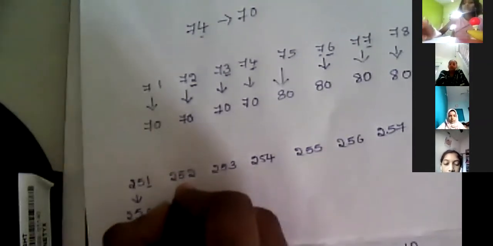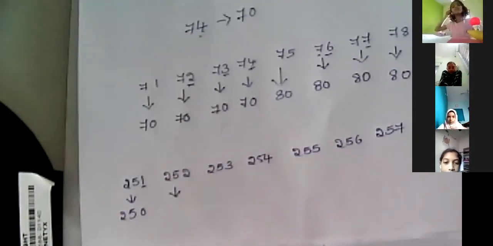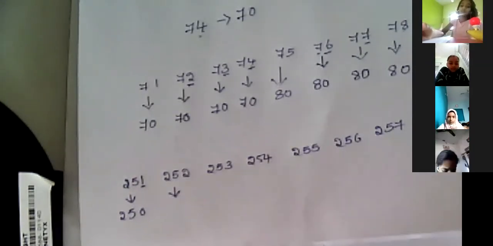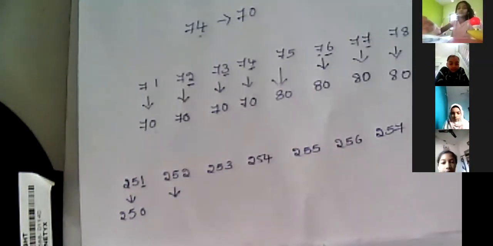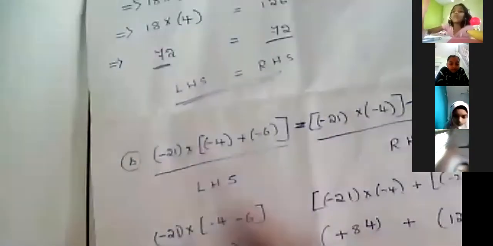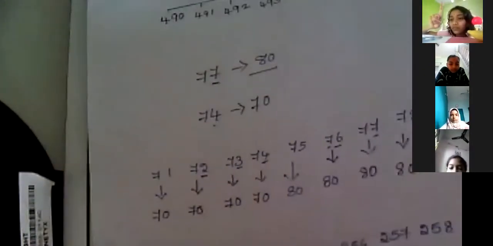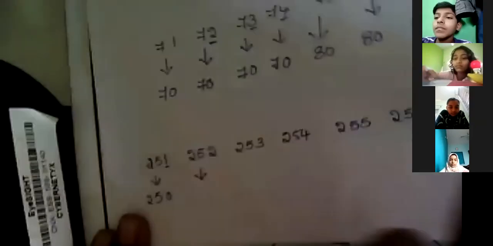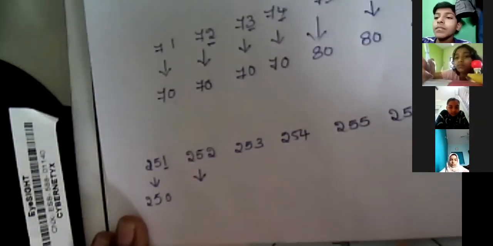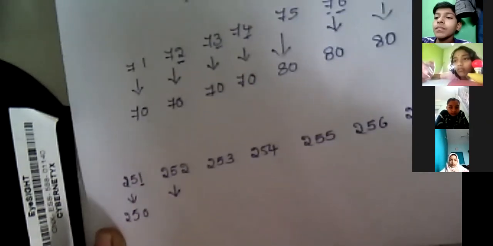So 251 is nearest to 250. And 250 is nearest to, Natasha, tell me. Yes, Natasha. Yes, Aro, can you answer me?